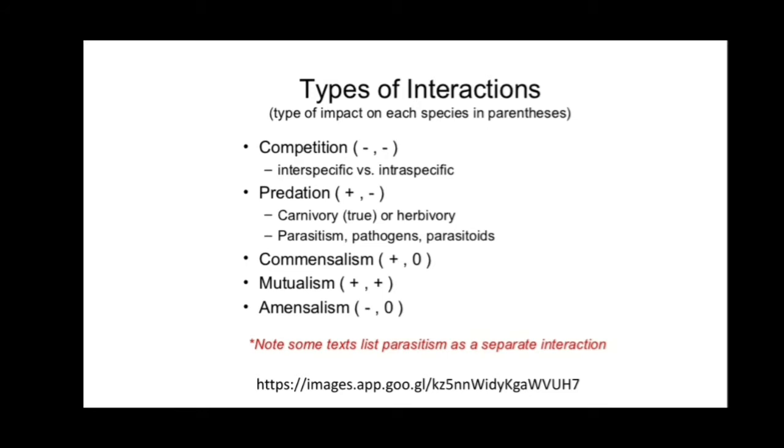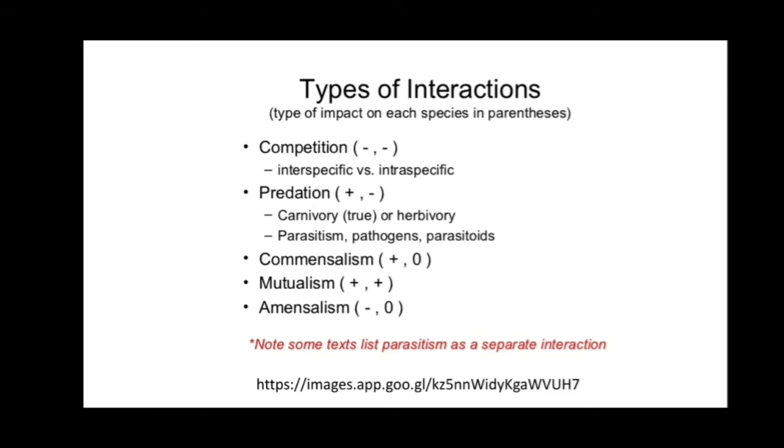Now, predation. What is predation? Predation is an interaction in which the predator benefits and the prey is harmed. So prey is harmed by the predator. Carnivory is a true example, and herbivory, pathogens and parasitoids also show prey and predation types of interactions.